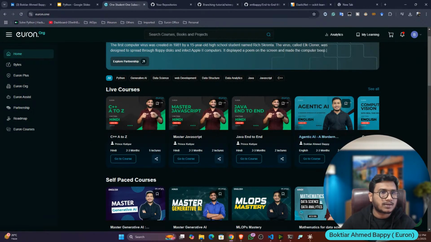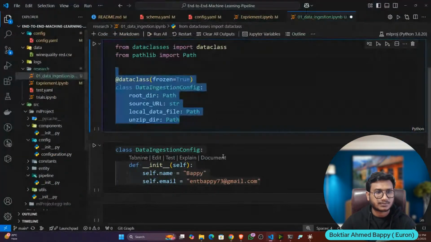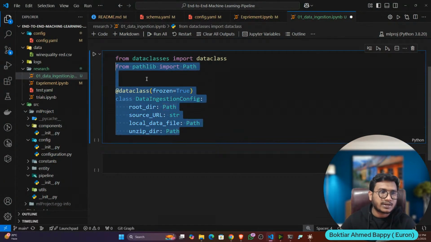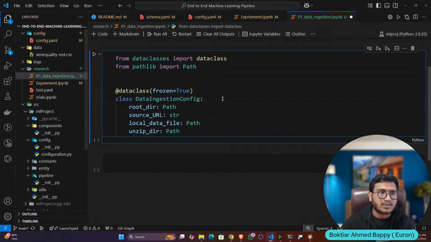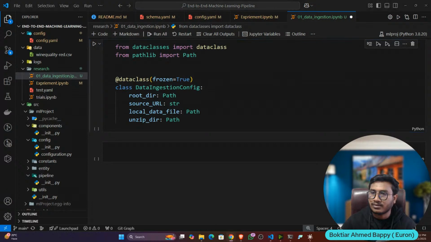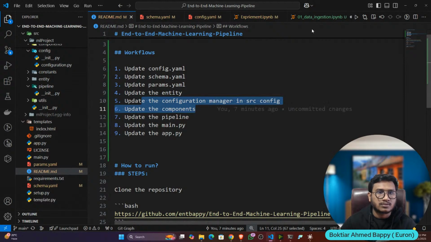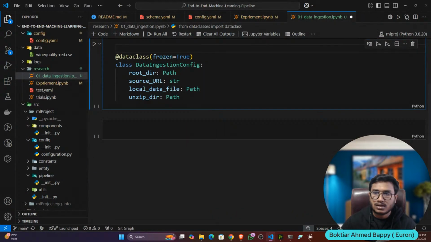Fine. So now what I will do, I will get back. Okay. So guys, this is what we have defined, the entity. This is called entity, and this is the return type of a function. That means whenever we create the configuration function, this should be the return type of the function. Okay, I'll tell you how to do it. Now let's define the configuration manager, because the next component we have to define is the configuration manager. So let's do it.